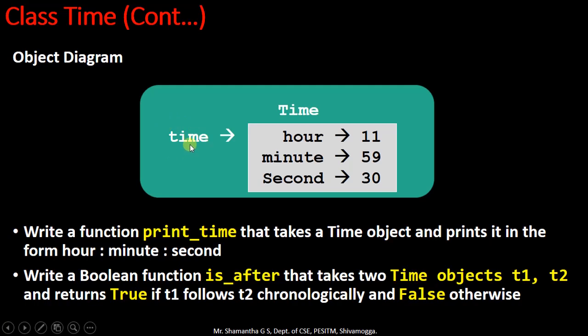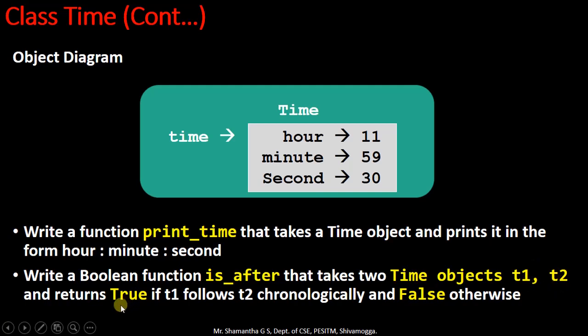So t1 is a container of type time and it has three parameters hours, minute and second with different values. t2 is also one more object of type time and it also has three parameters hours, minute and second with different values. We are going to see whether t1 is greater than t2 or t2 is greater than t1 or t1 is equal to t2.